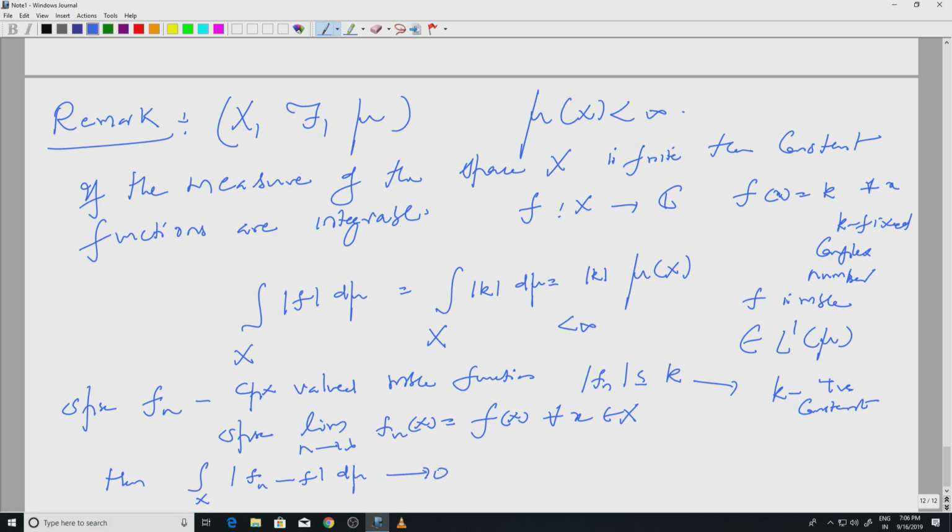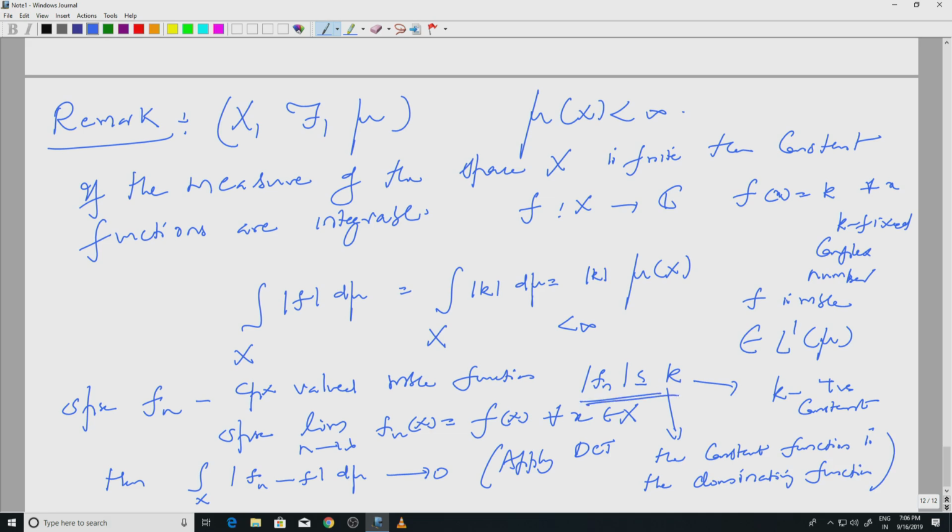Well, why is that? Apply DCT. What is the dominating function? The constant function is the dominating function, right? Because it is in L1, and you know that if I have a sequence of measurable functions bounded by a dominating function and you have convergence, then this happens.